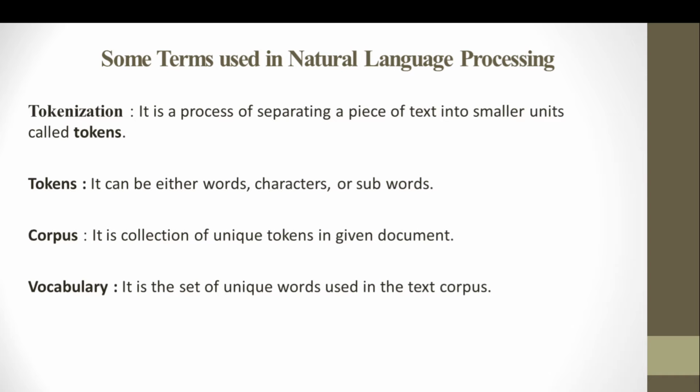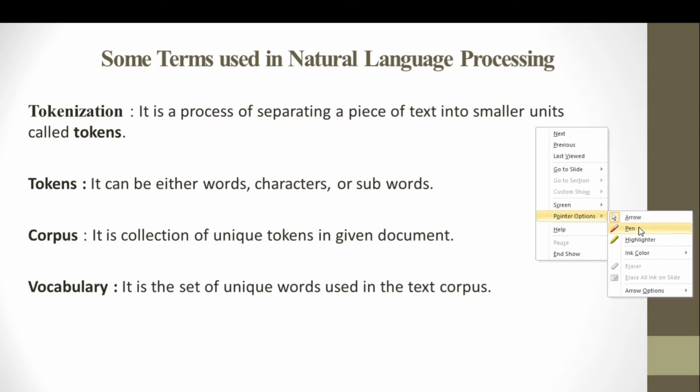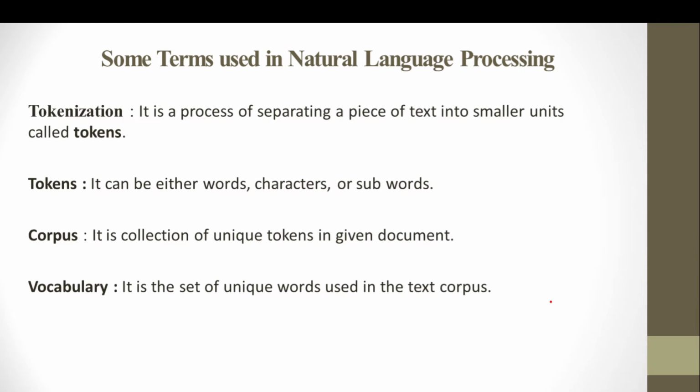For that matching, we discussed that we have to utilize some natural language processing, or NLP, concepts. And if we have to use different NLP concepts, then of course we have to understand some of the important terms of NLP, like what they are and how they work. So to understand NLP, let's start exploring different terms. The first term that we are going to understand is tokenization. Now, what is tokenization? Tokenization is a process of separating a piece of text into smaller units called tokens.